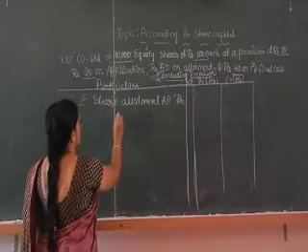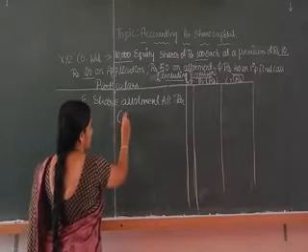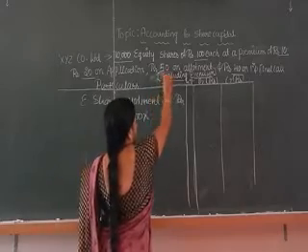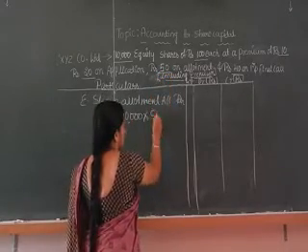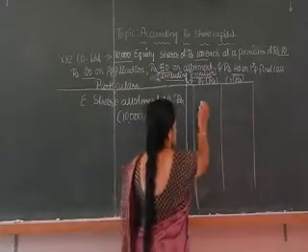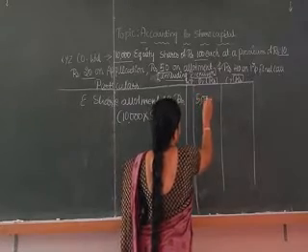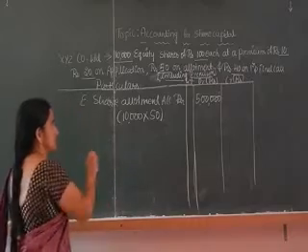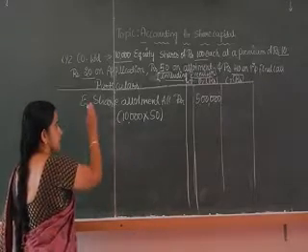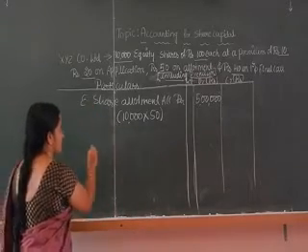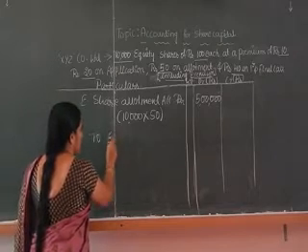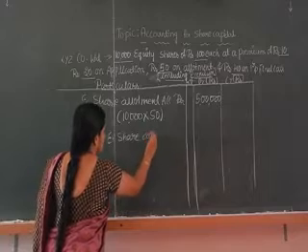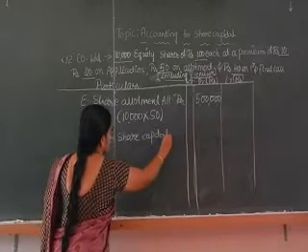How to calculate the money? How many shares are issued to the public? 10,000. 10,000 into allotment money. Allotment money is 50 means 50. So that is 5 lakh. Next, the share allotment money is the part of share capital, debtor to equity share capital account. Equity share capital account.